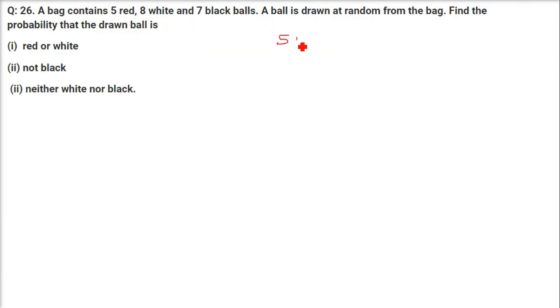A bag contains 5 red, 8 white and 7 black balls. A ball is drawn at random from the bag. Find the probability that the drawn ball is red or white. So red is 5, white is 8, 5 plus 8.